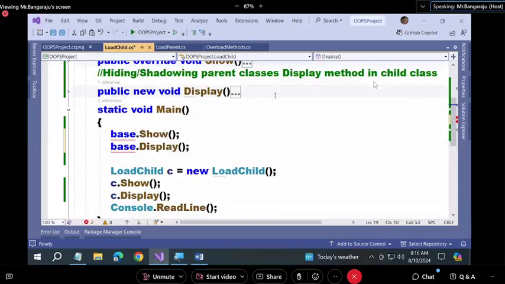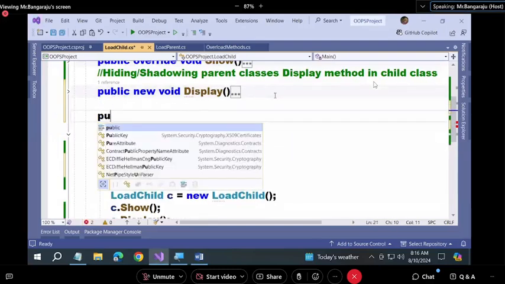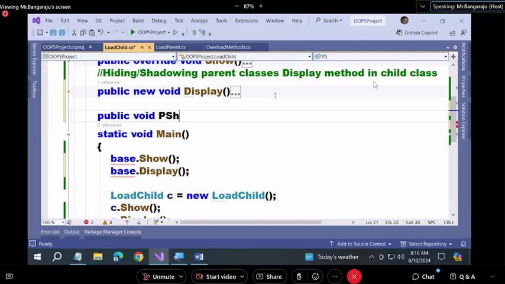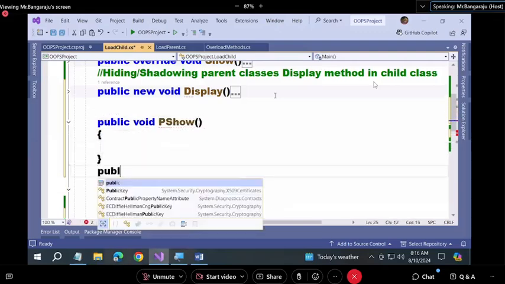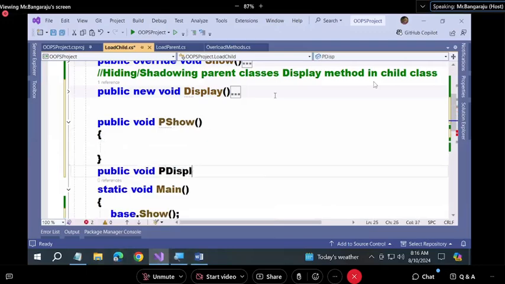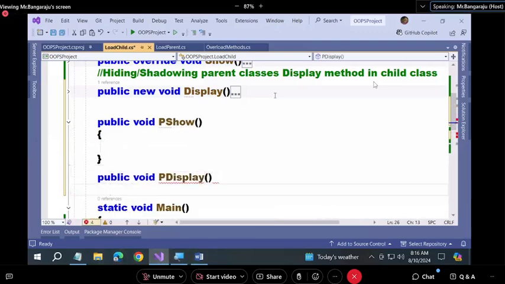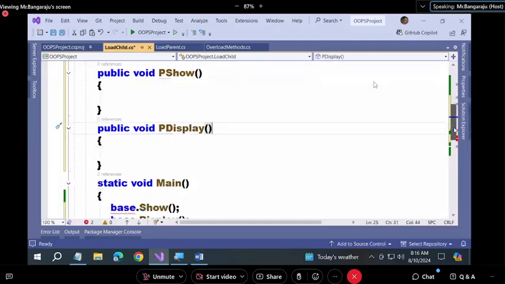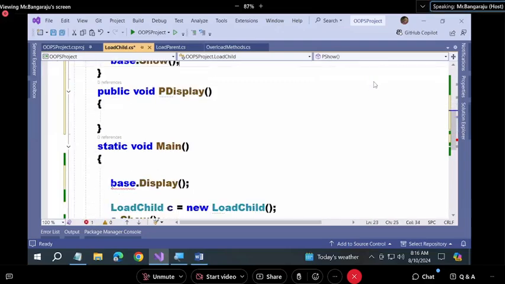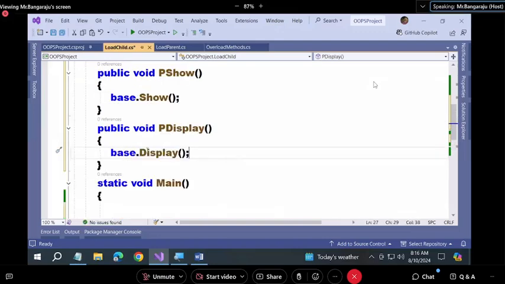Watch, guys, what I'm doing. I'm writing a new method, public void p show, and public void p display. Look at this. I'm calling the two methods, p show and p display. Now tell me, in the parent, can I call base.show and base.display? No error. Why? These are non-static blocks.